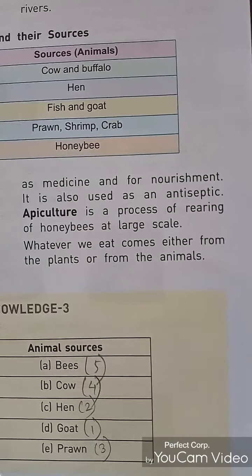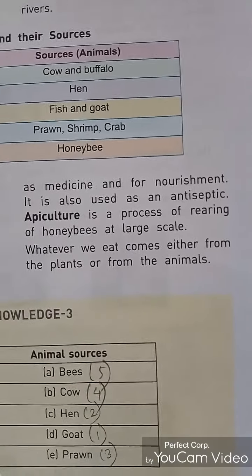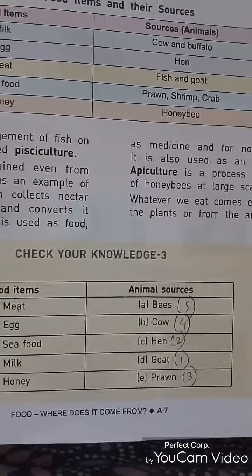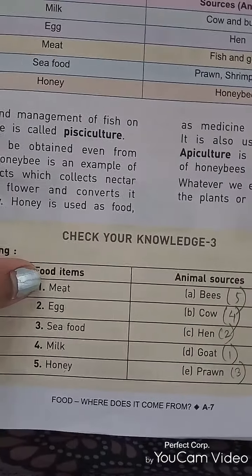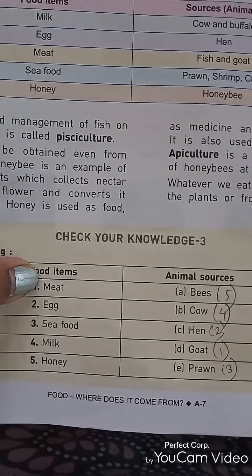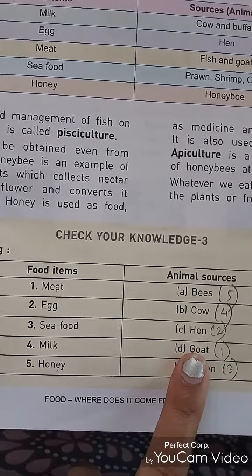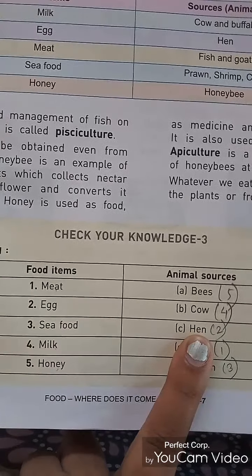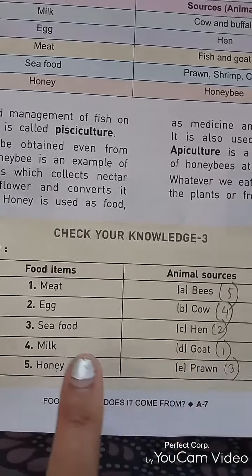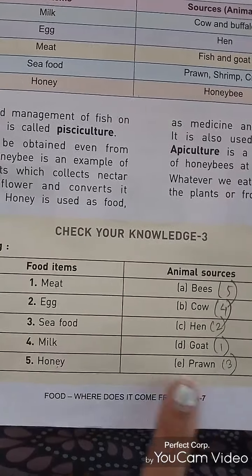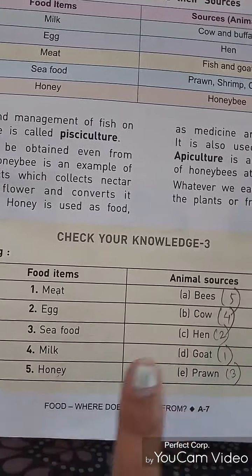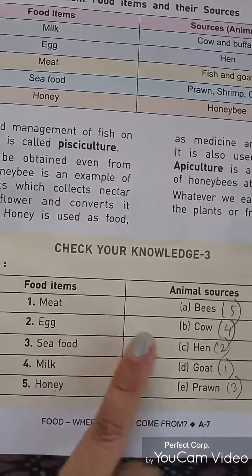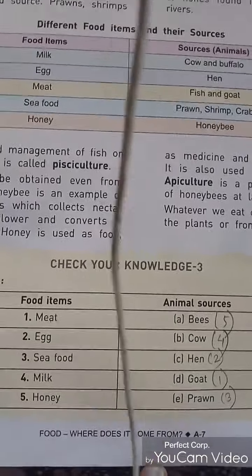Now whatever we eat, it comes either from plants or animals, right? Now see, here is the match the following. This is meat, we get it from the goat. But egg we get from the hen. See, I have done the match the following for you. Seafood, it is the prawn. Milk, cow. Honey, bee. Okay students, please solve this match the following in your book.